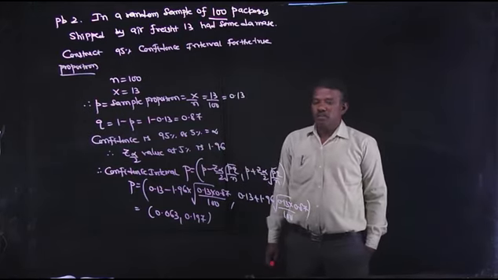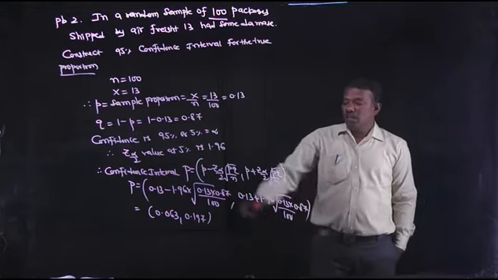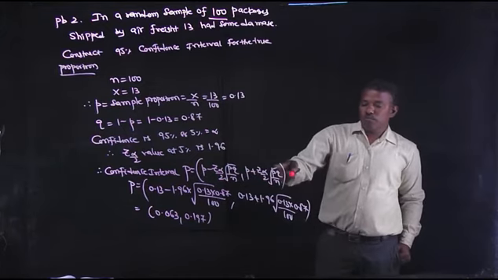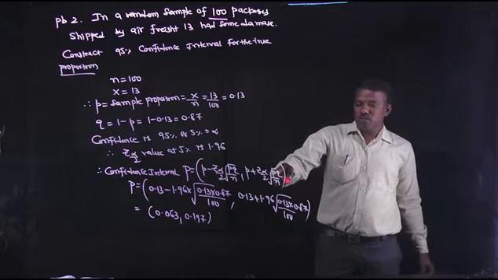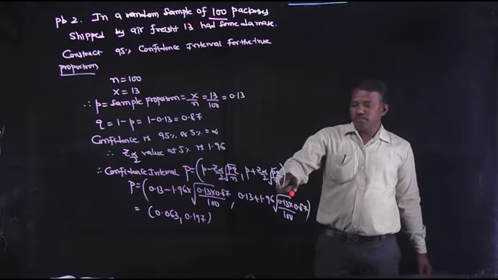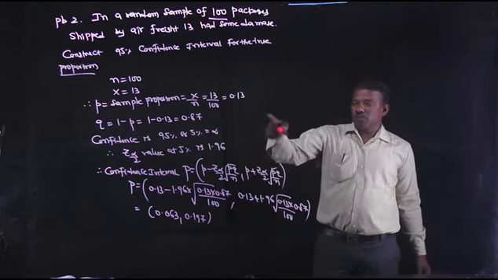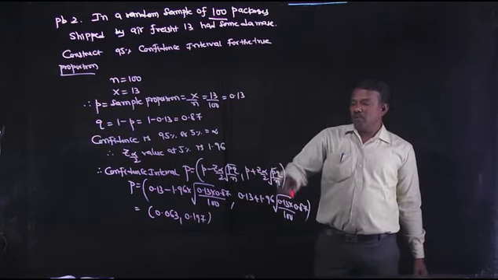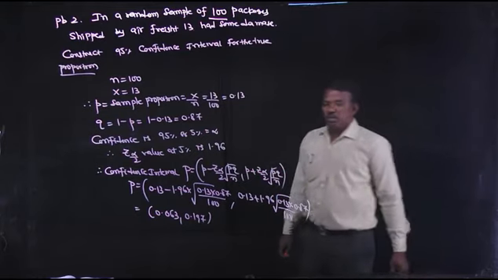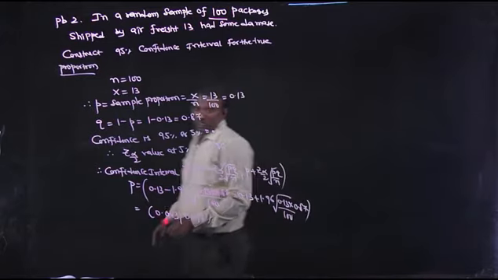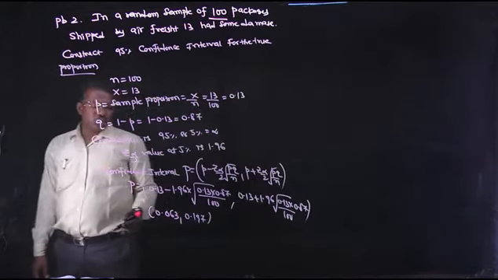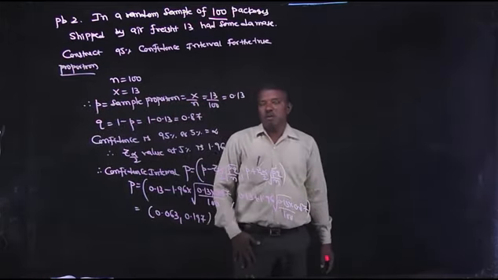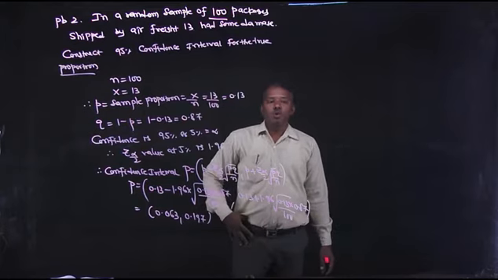So the confidence interval for the true proportion is capital P is small p minus Z alpha by 2 into root of PQ by n, comma, small p plus Z alpha by 2 into root of PQ by n. We know all values: small p 0.13, q 0.87, n 100, Z alpha by 2 1.96. Substitute all these values in this formula, and we get the confidence interval for the true proportion, that is 0.063, 0.197. This is the second problem on confidence interval for the true proportion.